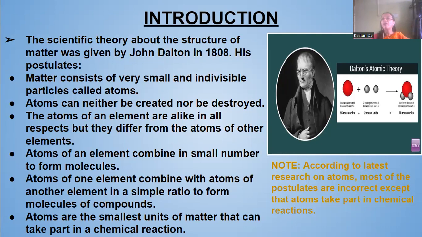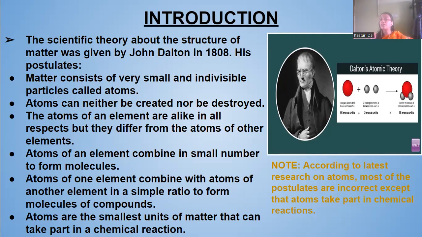Now, according to the latest research on atoms, most of the postulates are incorrect. The postulates which John Dalton gave, almost all were incorrect, except one. The one that was correct is that atoms take part in the chemical reaction. Because in the later stage, we will see that atoms can be divided into much smaller particles.